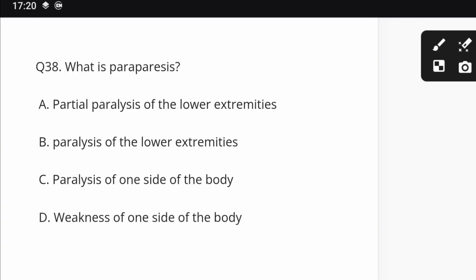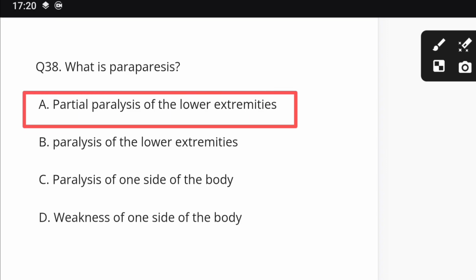Question number 38. What is paraparesis? Options: partial paralysis of the lower extremities, paralysis of the lower extremities, paralysis of one side of the body, weakness of one side of the body. Right option is partial paralysis of the lower extremities.